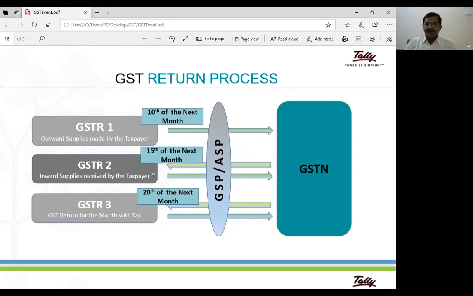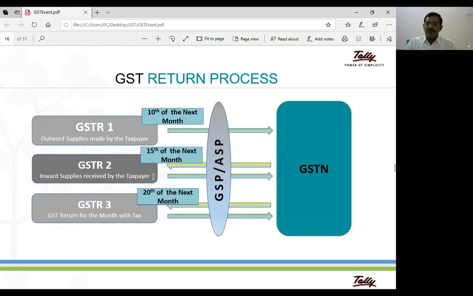One more important point is interstate transactions. In intrastate, the place of supply and the supplier's place are the same. For example, if the supplier's place is Telangana, the place of supply is also Telangana. In this case, the applicable taxes are CGST and SGST, central GST and state GST.